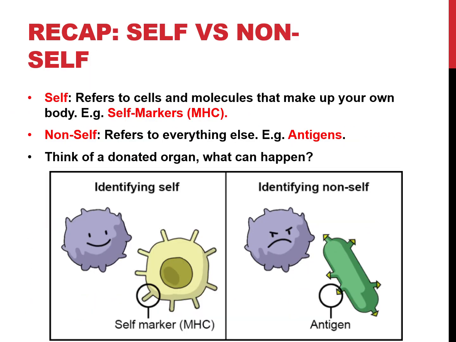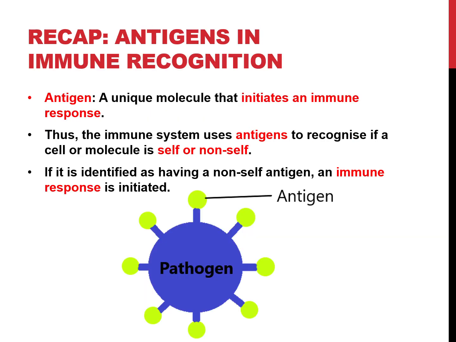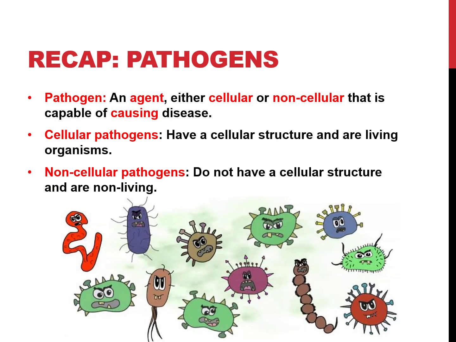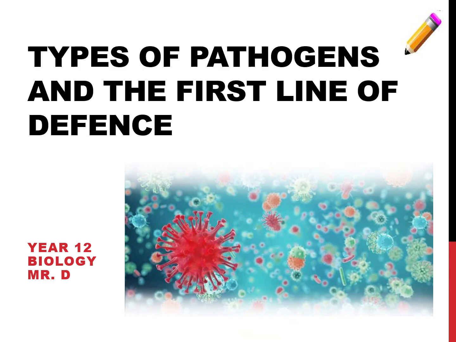Alrighty, we looked at non-self and self markers on our cells and other cells. We looked at antigens being the marker on an organism, living or non-living, that's trying to invade you, and that's what we call an antigen. We have our pathogen, which is the cellular or non-cellular microorganisms trying to get inside you and wreak havoc.